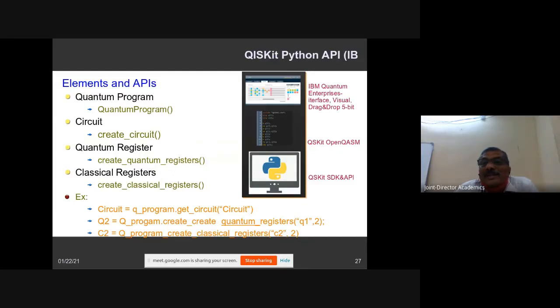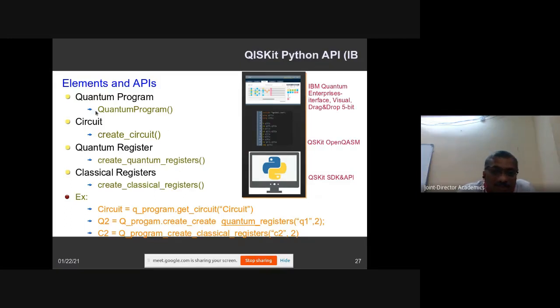So Qiskit is a Python-based API, an application program interface, where there are interface packages you need to include. There are 3 types of elements. You need to create a quantum program, create a circuit, and you have to create the registers. The register may be a quantum register, or it may be a general purpose register. As I said, there are 2 registers.